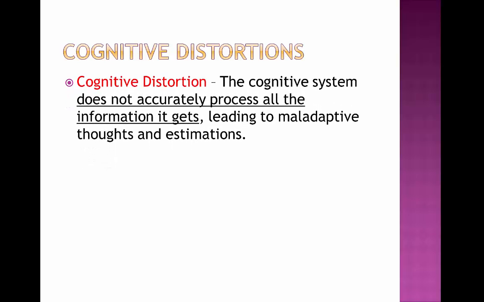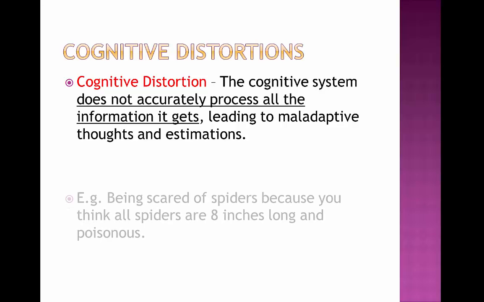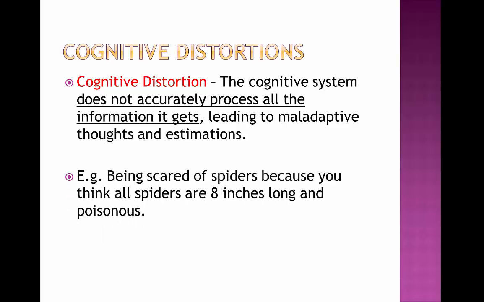A cognitive distortion is where the cognitive system does not accurately process all of the information it gets, and therefore this leads to maladaptive thoughts and emotions. For example, being scared of spiders because you think all spiders are 8 inches long and terribly poisonous. So as a result, this faulty mental process isn't going to accurately process what a spider really is and the kind of makeup of a spider, and therefore you're going to over-exaggerate it and will lead to a cognitive distortion which spurs maladaptive behavior.